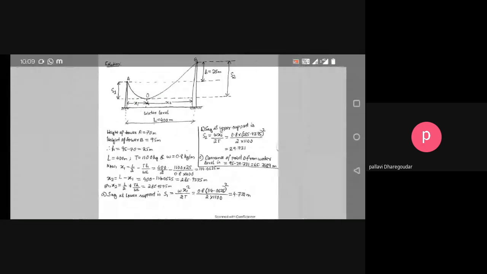Okay. Anyone has any questions, please ask. Take down the problem, and if you do not understand, ask question now only, because once it is gone, you will never understand it if you do not ask now. Ma'am, S1 is the distance from which part to which part, ma'am?